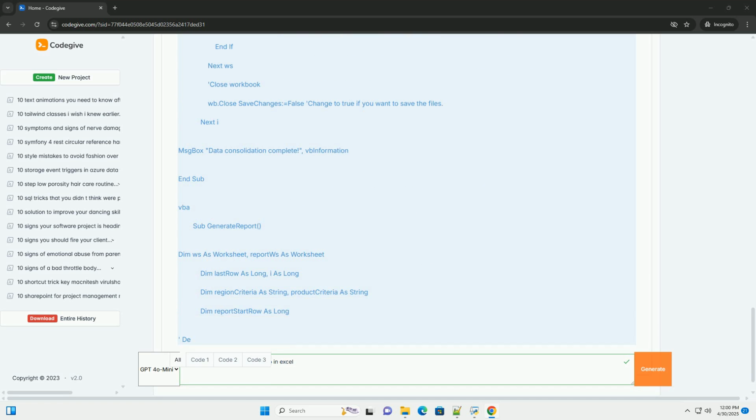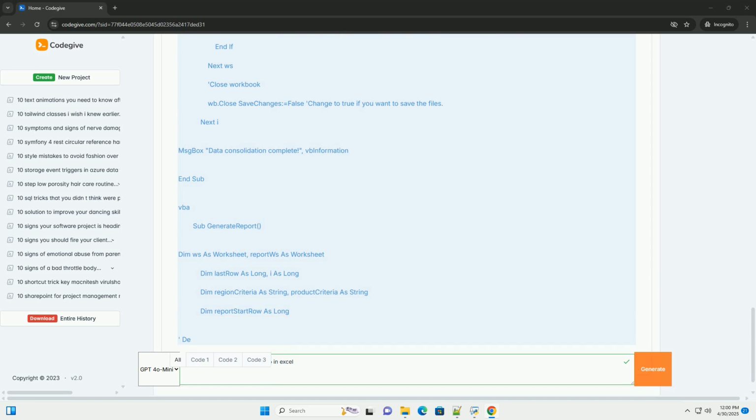The 10 challenges and solutions. 1. Combining data from multiple sheets or files, consolidation. The problem: your boss needs to merge data from several similar Excel sheets or files into a single summary sheet. Manually copying and pasting is time-consuming and error-prone. VBA solution.